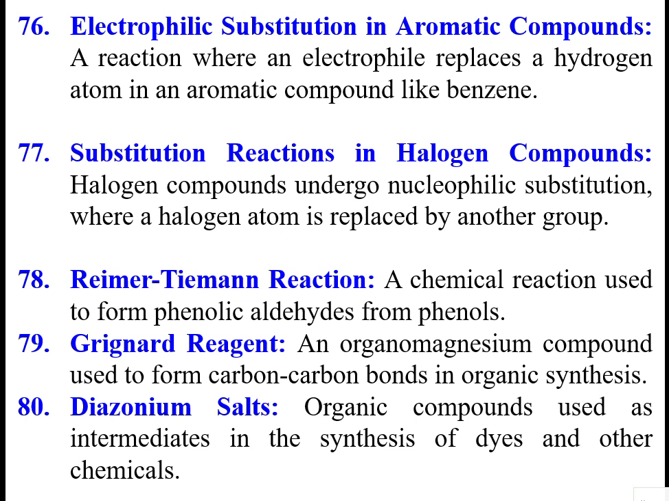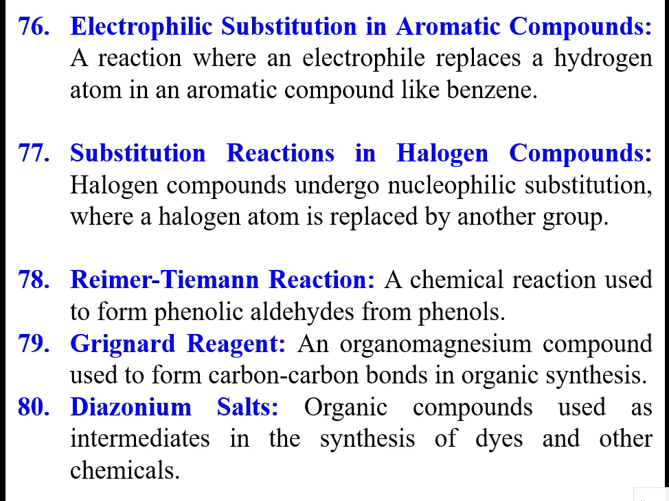Then the Reimer-Tiemann reaction, a chemical reaction used to form phenolic aldehydes from phenols. The phenol group is OH. If we take a cyclic compound with an OH group, we call it phenol. That phenol OH group becomes an aldehyde, which is CHO. That is called the Reimer-Tiemann reaction.